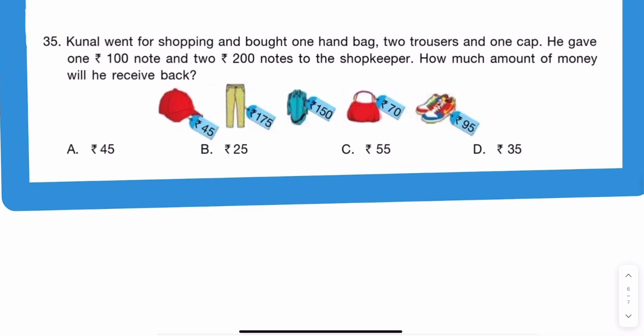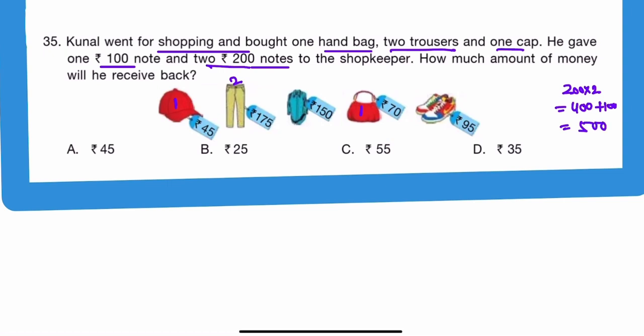Question 35. Kunal went for shopping and bought one handbag. This handbag he bought one, 2 trousers. So this is 2 trousers and one cap. He gave rupees 100 note and 200 notes. So how much amount did he give? 100 plus 200 into 2, that is 400, plus 100 means 500. How much amount of money will he receive back?